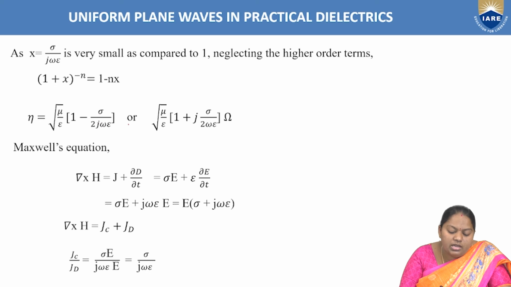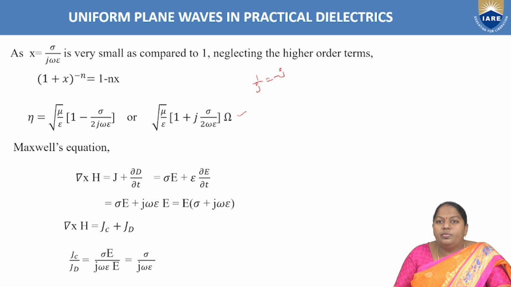So this 1 by j can be written as minus j, as we know that 1 by j is nothing but minus j, and already in the formula itself a negative is there. Then when multiplied, it becomes plus, so 1 plus j into sigma by 2 omega epsilon, whole in ohms. Right? Because this intrinsic impedance should be measured in terms of ohms.